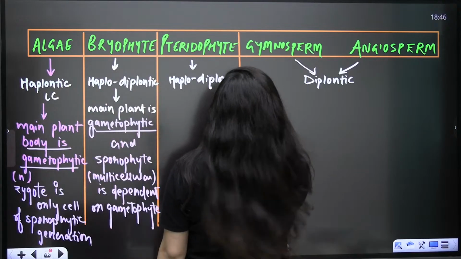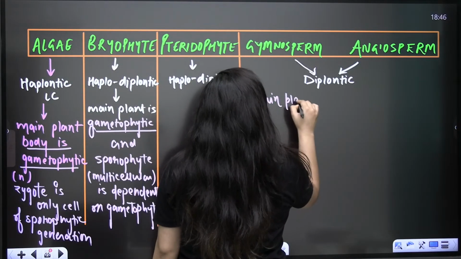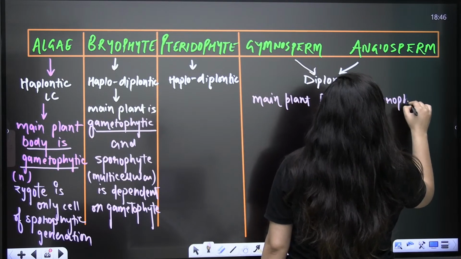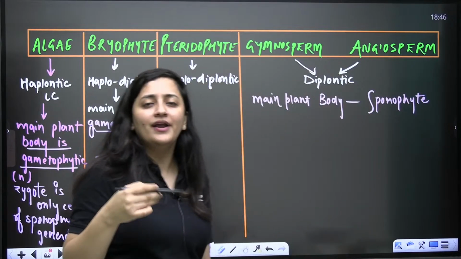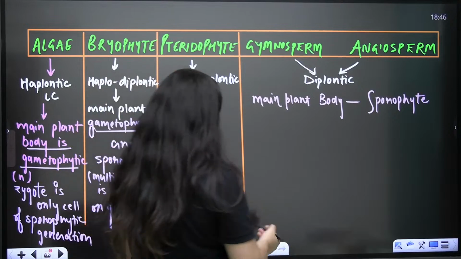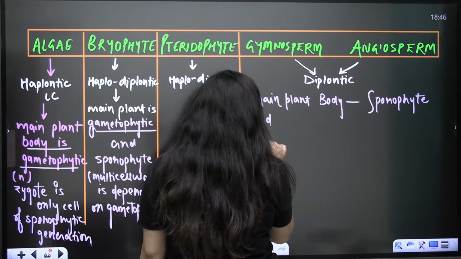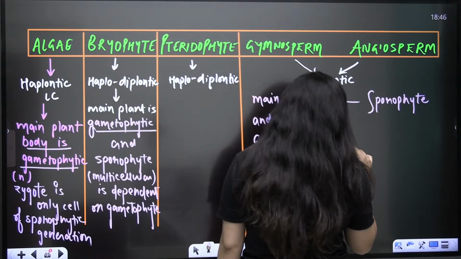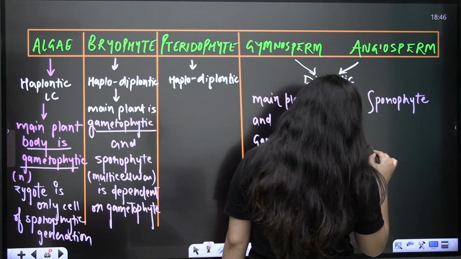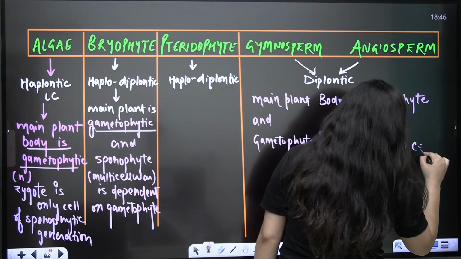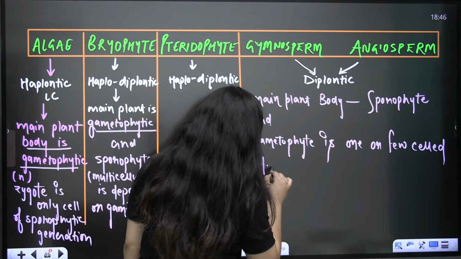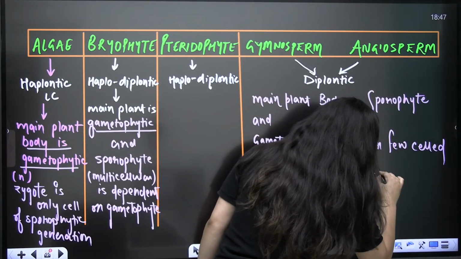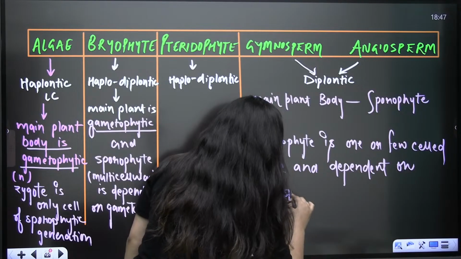Now here, in this case, the main plant body is the sporophyte, which is diploid, multicellular, and photosynthetic. The gametophyte is a one or few celled stage and dependent on the sporophyte.